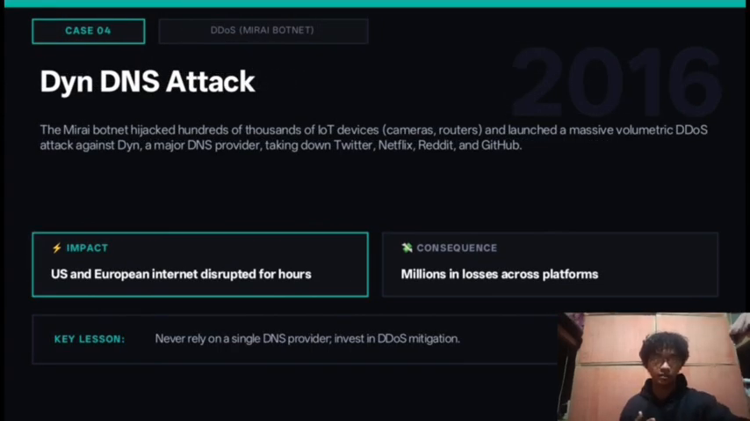The fourth case was Dyn in 2016. Dyn is a DNS provider, basically the phone book of the internet. A botnet called Mirai infected hundreds of thousands of home routers and security cameras, then used all of them to flood Dyn with traffic at the same time. The result is that Twitter, Netflix, Reddit, and GitHub all went down for hours across the US and Europe just by targeting one company.